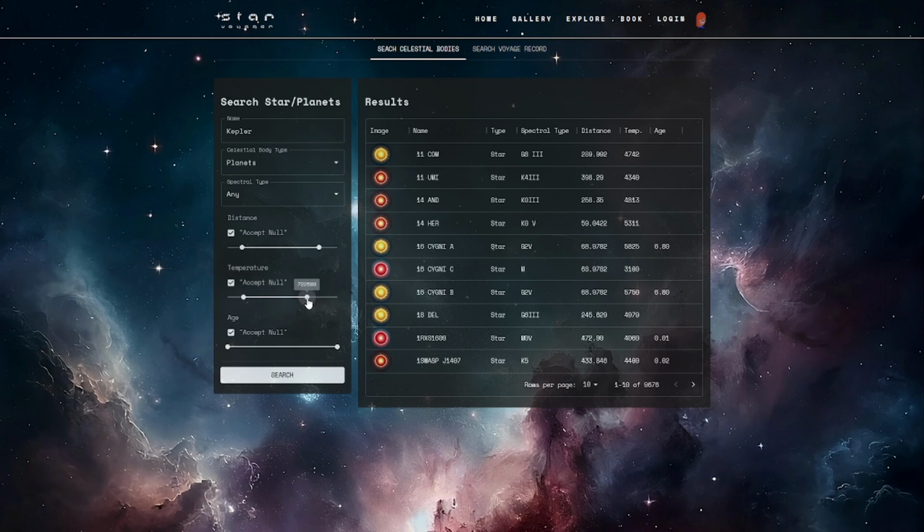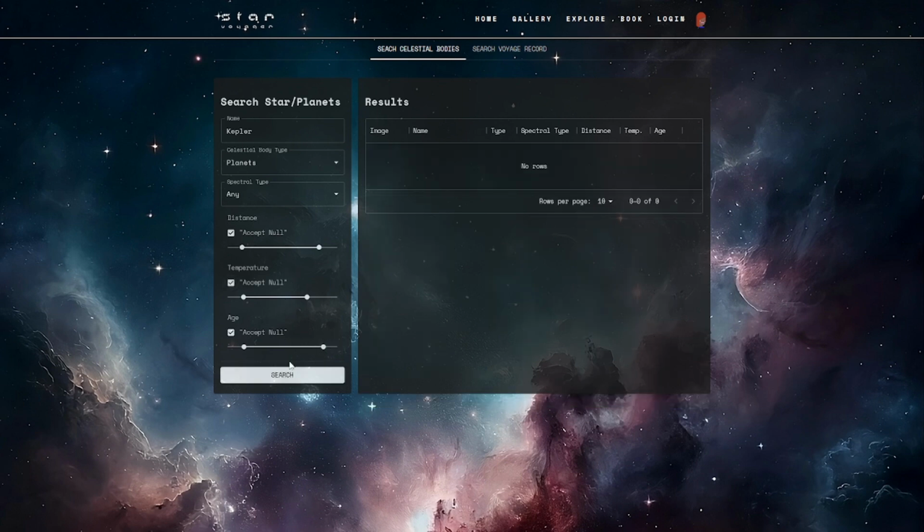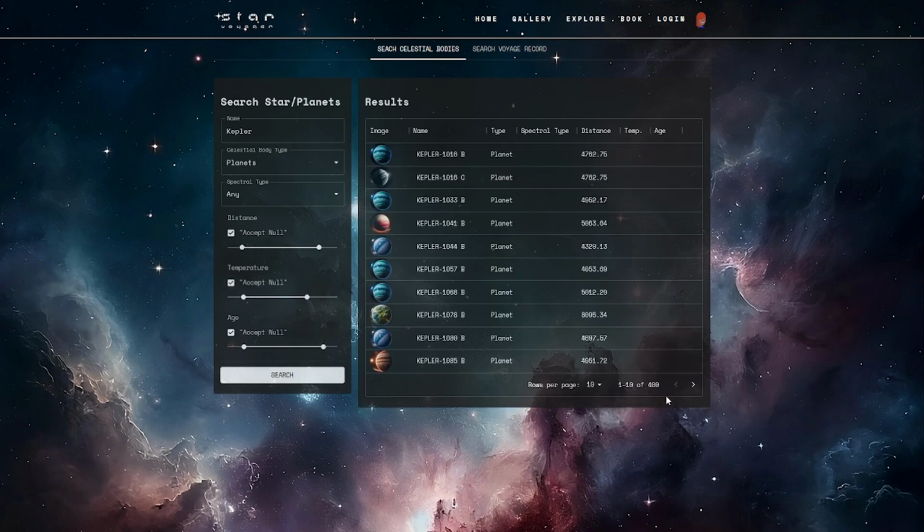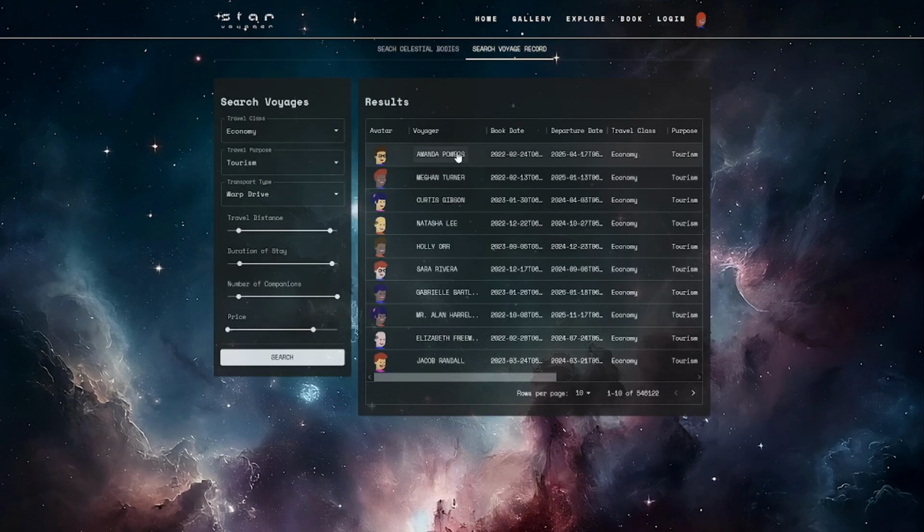You can even say do not accept null temperature values, which might be a little bit too limiting, of course. A little bit of age range. Yeah, just as I thought. So accept null. We can see 400 results. We can then jump to any of them, or read up on some basic metrics here. You can of course also search through your fellow travelers' travel records.